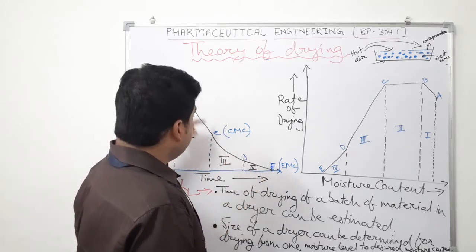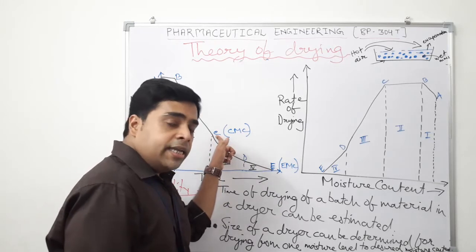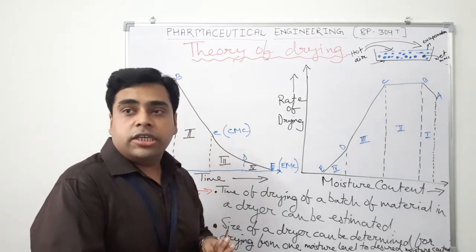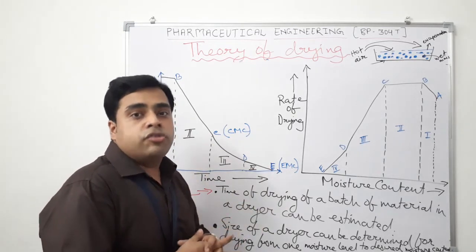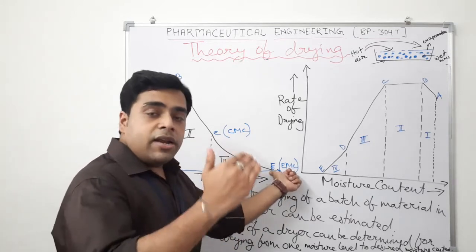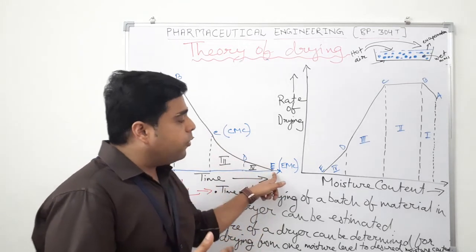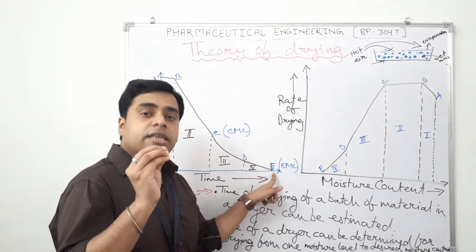Now the moisture content at this particular point C is called the critical moisture content. It is the point after which there is a drop in the moisture content of the solid whose drying rate we are going to determine. And the drying process will continue. The moisture will be there in the solid till the point E is reached, that is, the point of EMC.